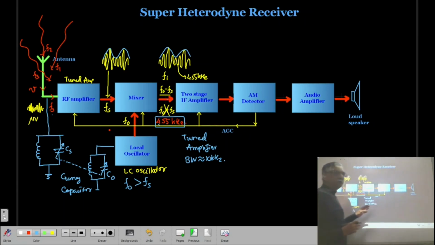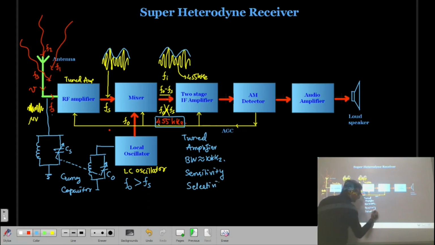This will determine the sensitivity as well as the selectivity of the radio receiver. So the gain is large, that is the sensitivity, and for the selectivity, the bandwidth of the amplifier is 10 kilohertz and that is constant.